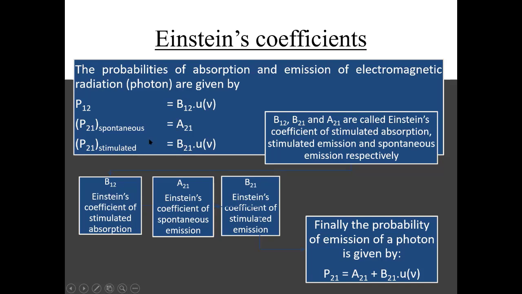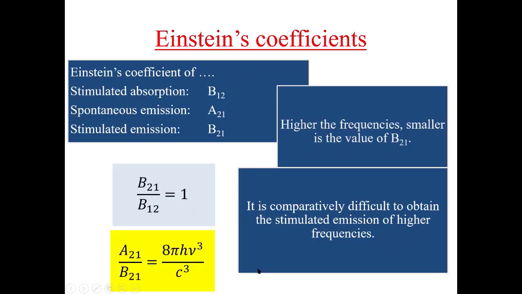It is clear that total probability of emission is the summation of spontaneous emission and stimulated emission probabilities. These are the relations between the Einstein's coefficients. This relation says that the coefficients of stimulated absorption and stimulated emission are the same.